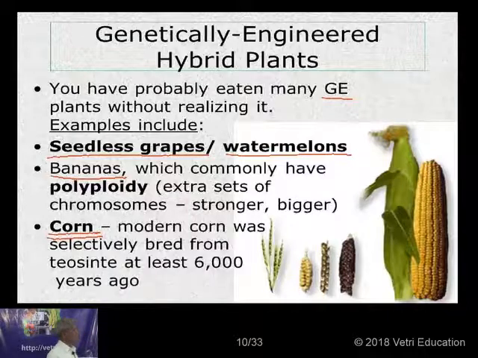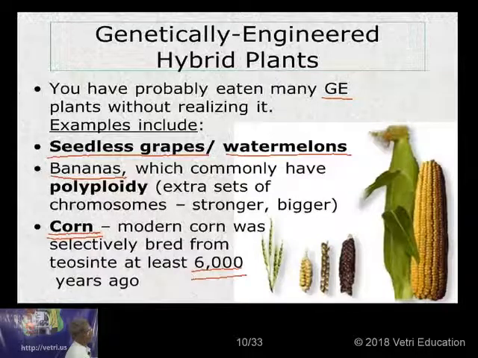Modern corn was selectively bred from teosinte at least 6,000 years ago, they are telling. Okay.